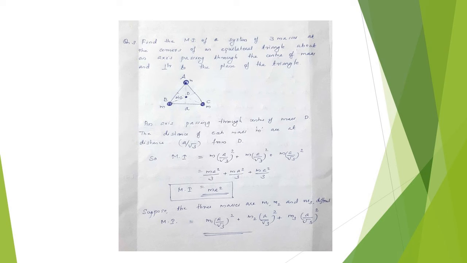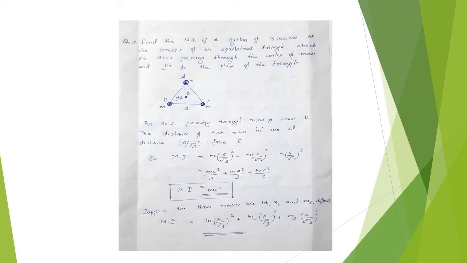So, moment of inertia is equal to m into (a divided by root 3) the whole square plus m into (a divided by root 3) the whole square plus m into (a divided by root 3) the whole square, which is equal to ma square by 3 plus ma square by 3 plus ma square by 3, which is equal to ma square. So, moment of inertia is equal to ma square.